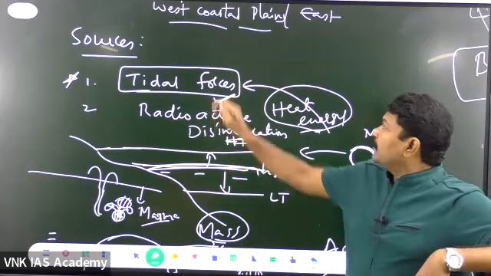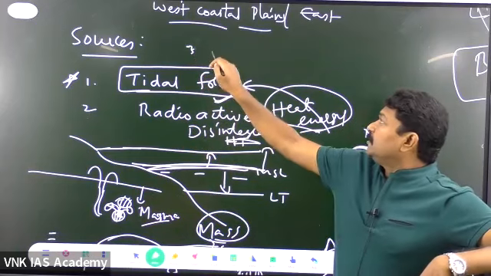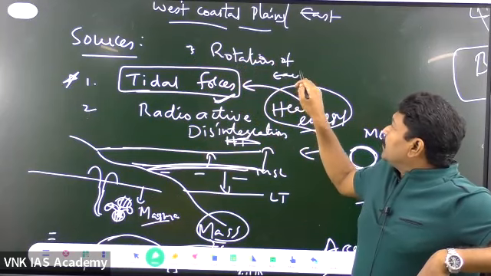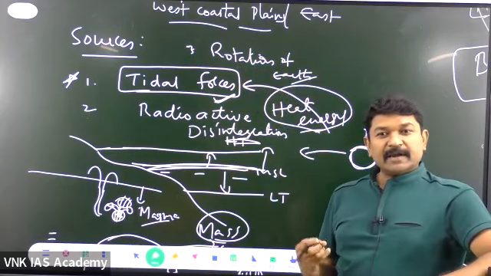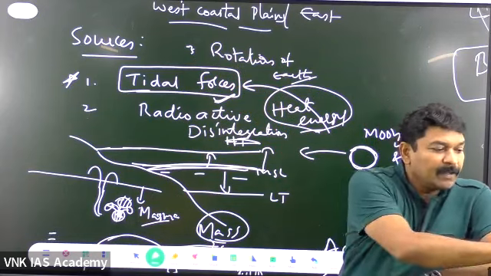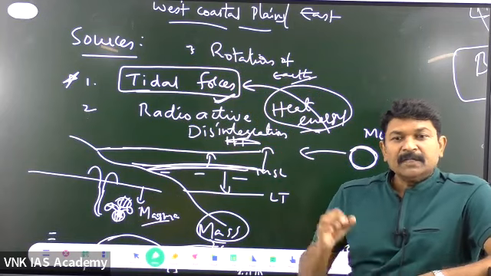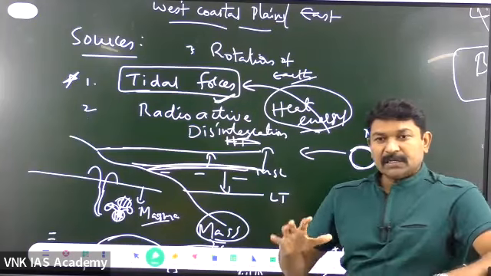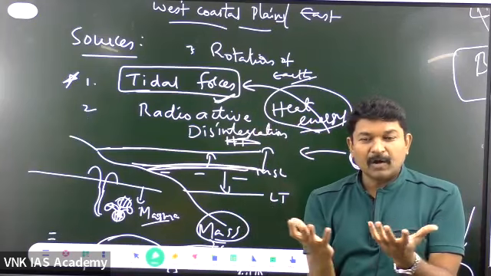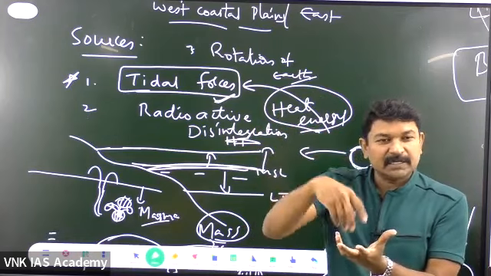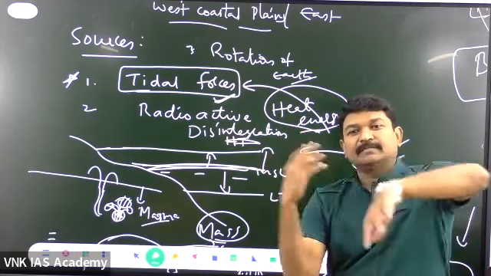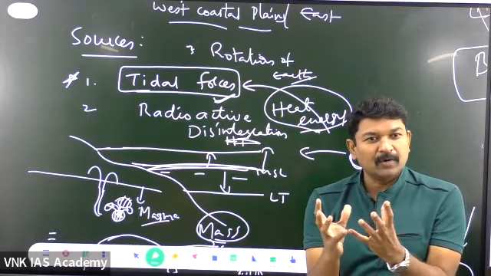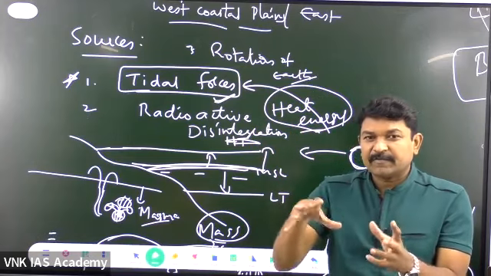This is another force. Then the third source of the endogenic force is the rotation force of the Earth. How is the rotation of the earth itself generating certain forces in the deep inner layers? Whenever the earth is rotating very fast, there is a constant adjustment for the rocks in the earth's interior. Because the earth is rocky material, all the rocks are rotating. Are all the rocks one block of rock? No, they are pieces of rocks, and all these pieces of rocks are rotating.